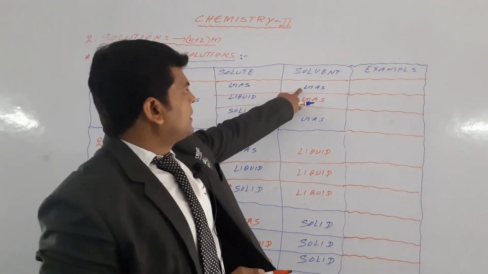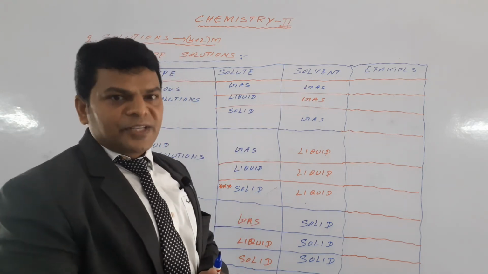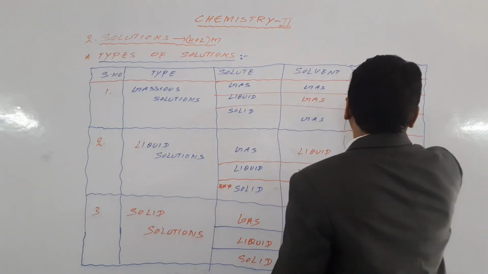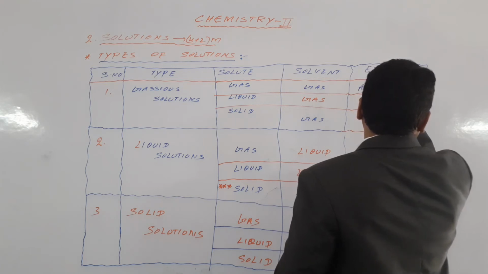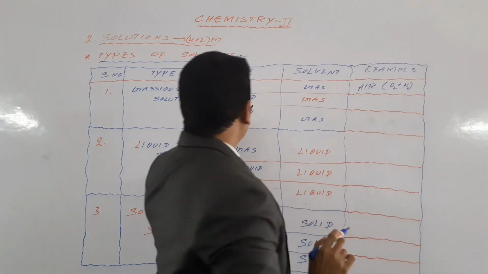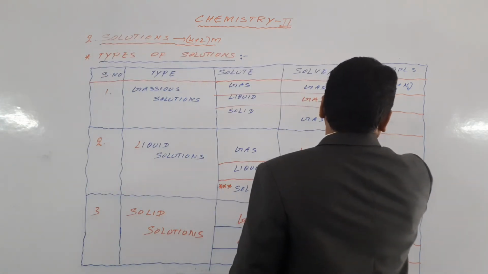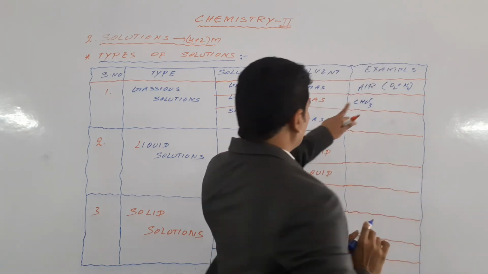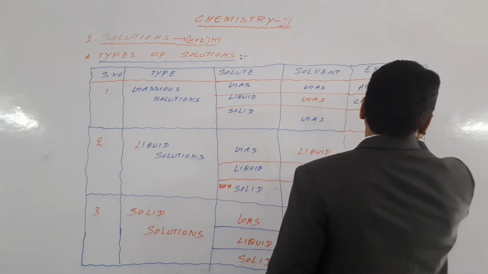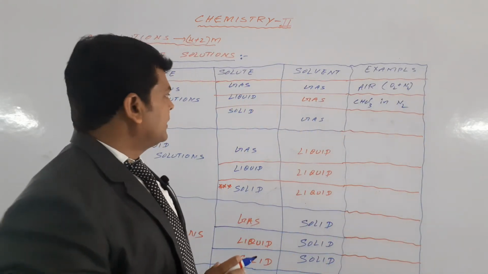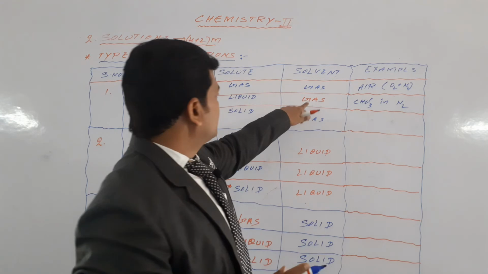Gas in gas type of solution, example air. Air is a mixture of O2 plus N2. Liquid in gas is nothing but CHCl3, chloroform, in N2. Here the liquid is the solute, and N2 is the solvent.